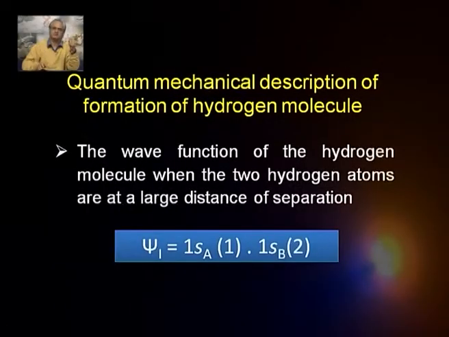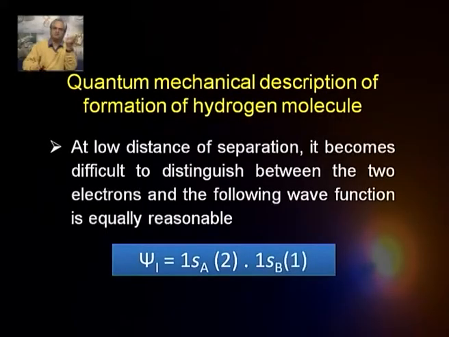The two are far apart, and mathematically speaking that can be shown as a wave function which is, say, 1sA(1) 1sB(2), which means electron 1 is associated with nucleus A, electron 2 is associated with nucleus B. So, that is the description we have. Now, but what happens when the two come closer? How do I describe that?